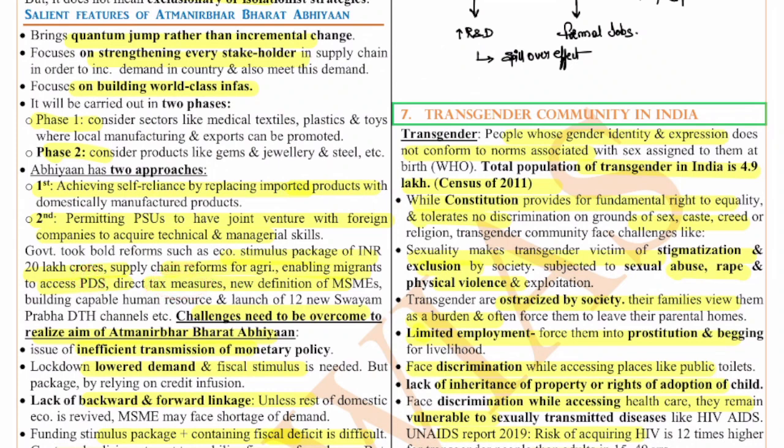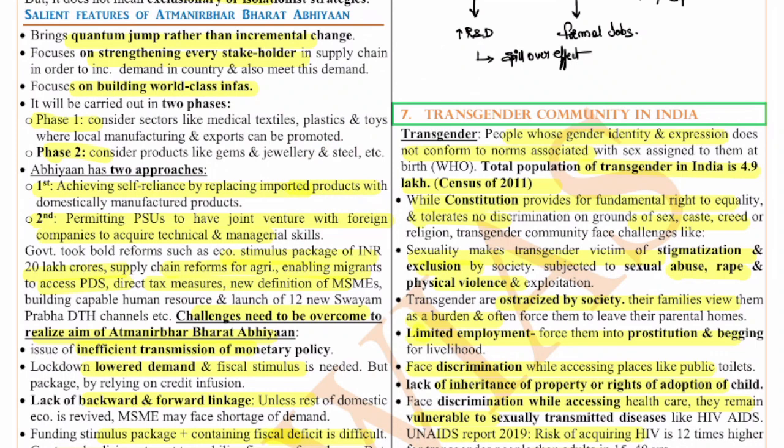And also the capacity building of humans. This is a very, very important thing, because formal skill development is something that is lacking in India. If you see the overall vocational training in India, it is very less, about 5%. But this vocational training, in countries like the US, is about 50 to 60%. In countries like South Korea, it is about 85%. So vocational training is very, very important for the growth of the manufacturing sector.